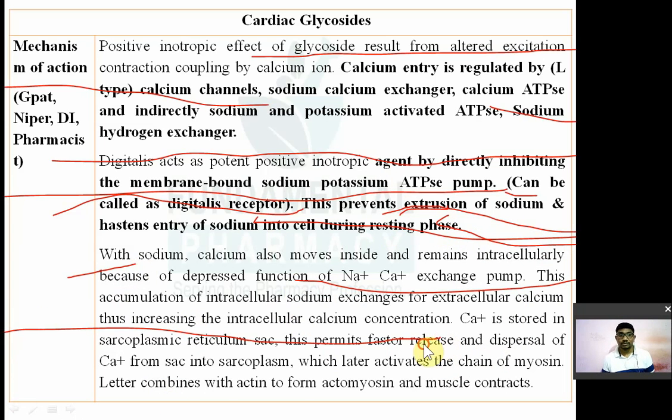Calcium is stored in the sarcoplasmic reticulum sac. This also permits the release and dispersal of calcium into sarcoplasm, which later activates the chain. That means the increased level of calcium inside the cell will activate the actin myosin filament and cause forceful contraction. That's how it will pump all the blood present in the ventricles.